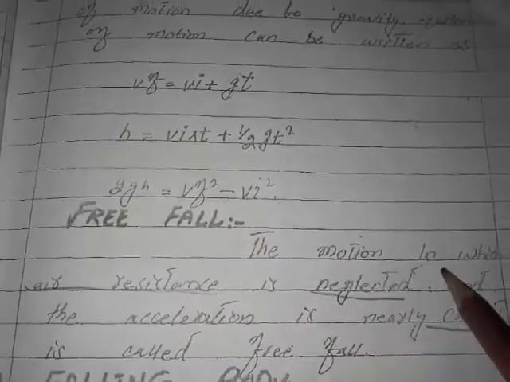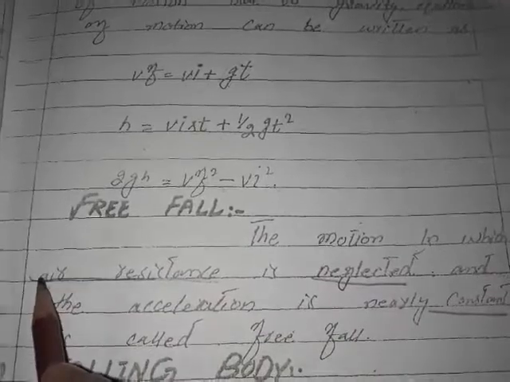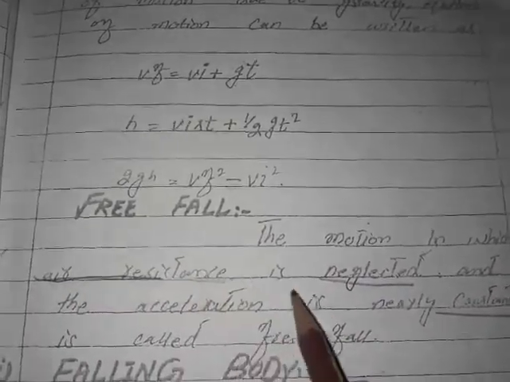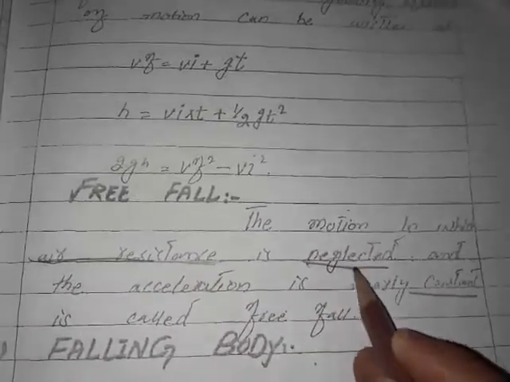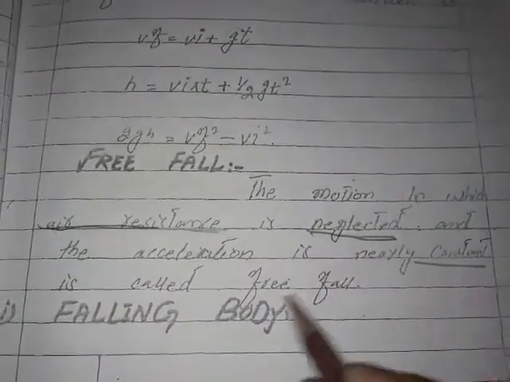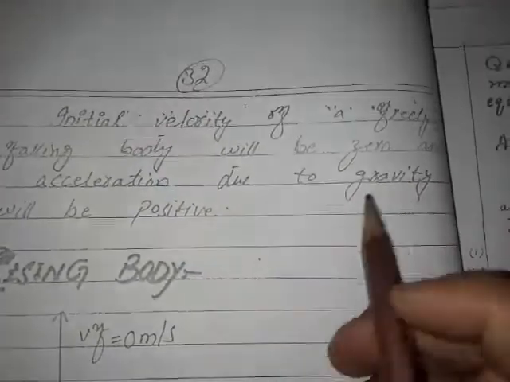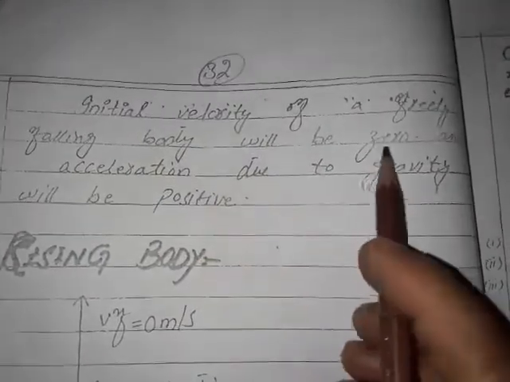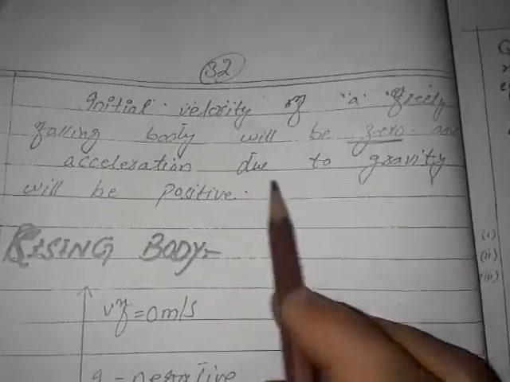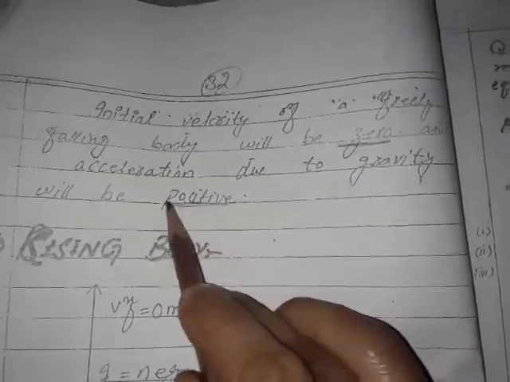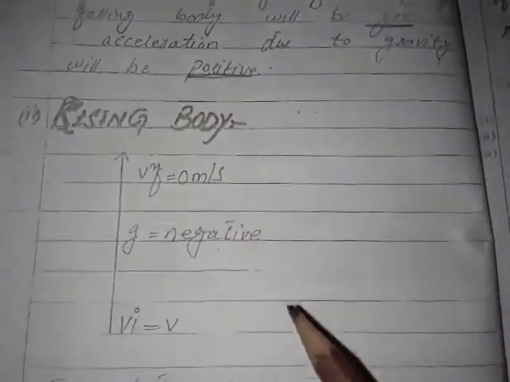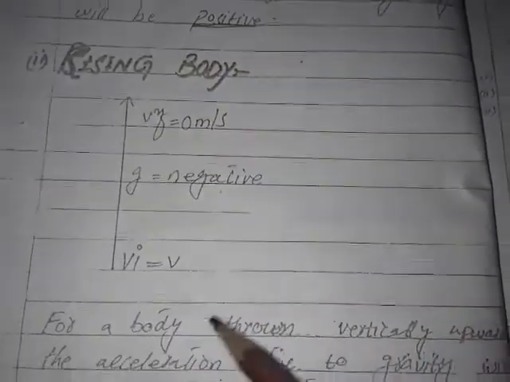Free fall. The motion in which air resistance, underline the word air resistance, is neglected and acceleration is nearly constant is called free fall. This is the diagram for the falling body. Initial velocity of a freely falling body will be 0 and acceleration due to gravity will be positive. Rising body. This is the diagram for a rising body.